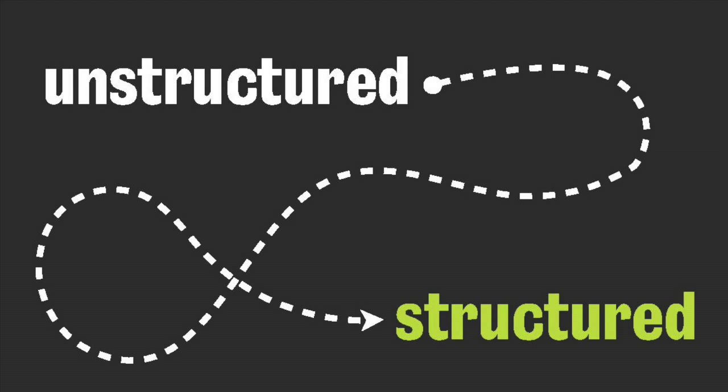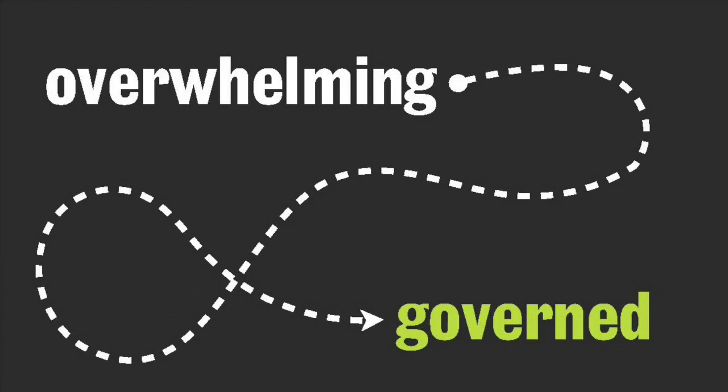So we might say that our goal is something like this. For a lot of organizations, it's taking these massive amounts of unstructured content and turning them into something structured and modular that they can use in different places. For other organizations, maybe Verizon, it's a matter of taking this overwhelming amount of stuff and turning it into something that's governed, where people actually know who's doing what and why we're publishing different things to the website.